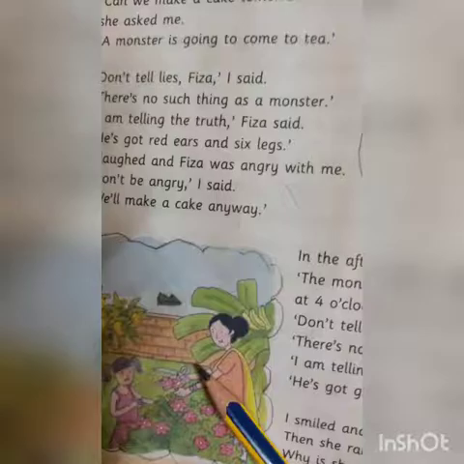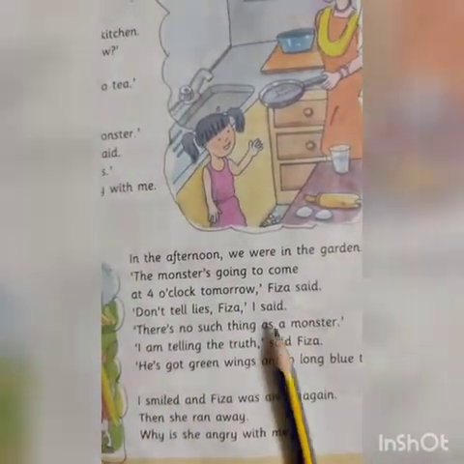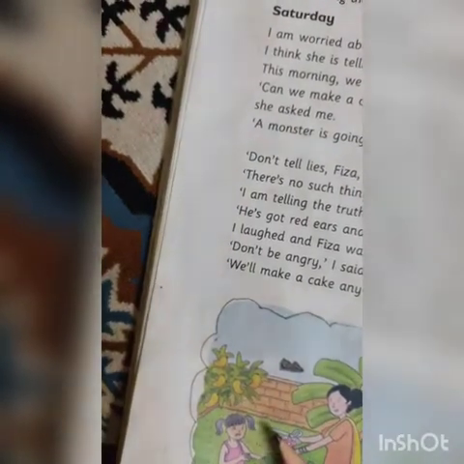Her mother replied to her, don't tell lies, Fiza, I said, there is no such thing as a monster. And her mother told her, no, there is no such thing as a monster.